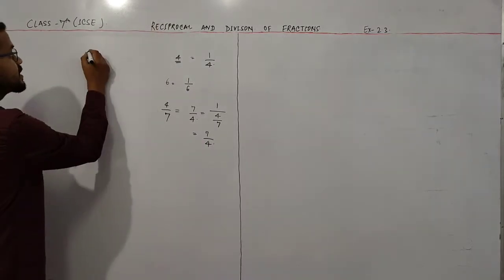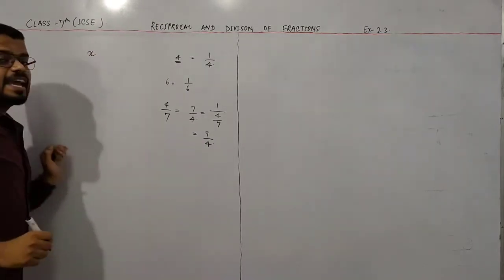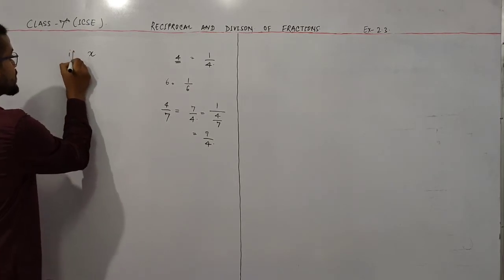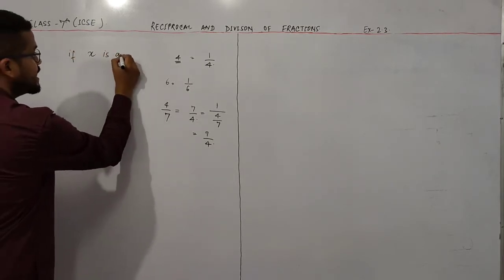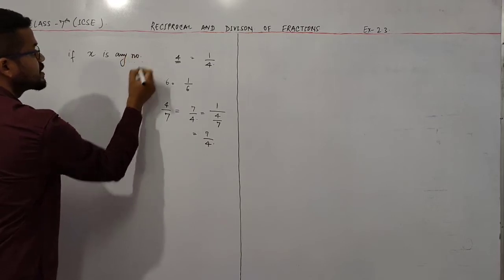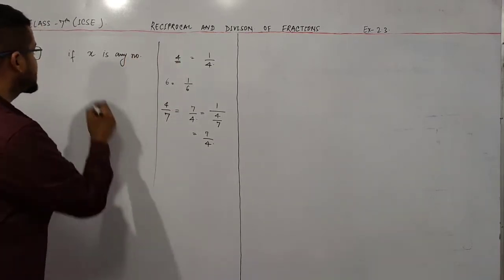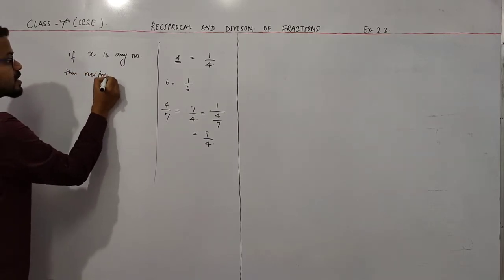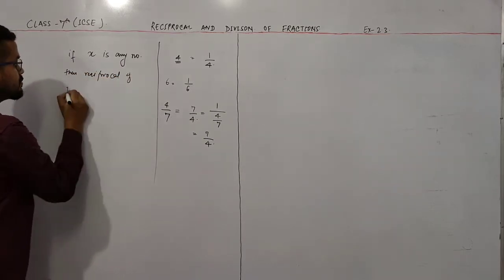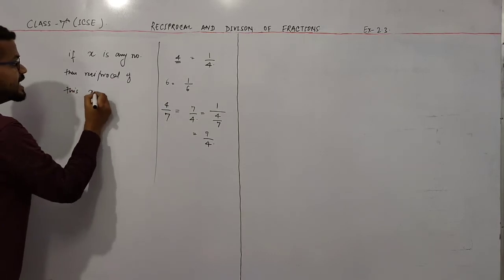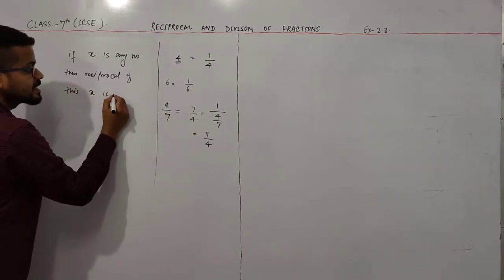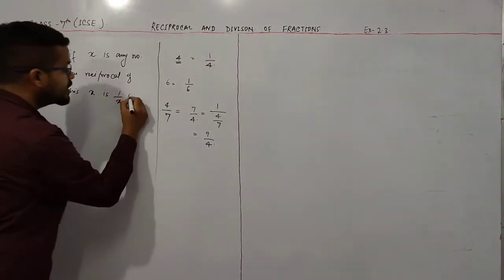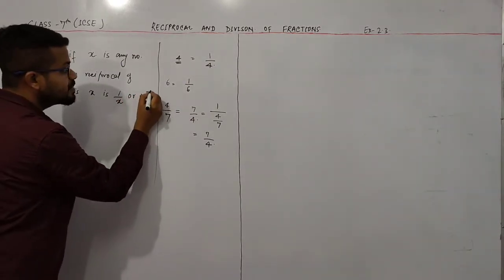So how do I denote this reciprocal? If there is a number x, if x is any number, then the reciprocal of this x is 1 by x, or x to the power minus 1.